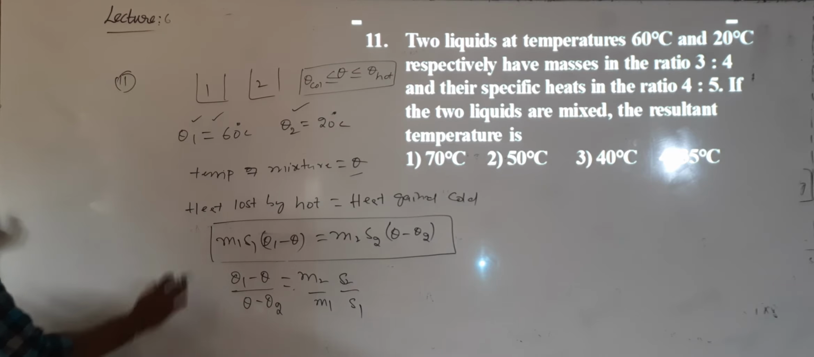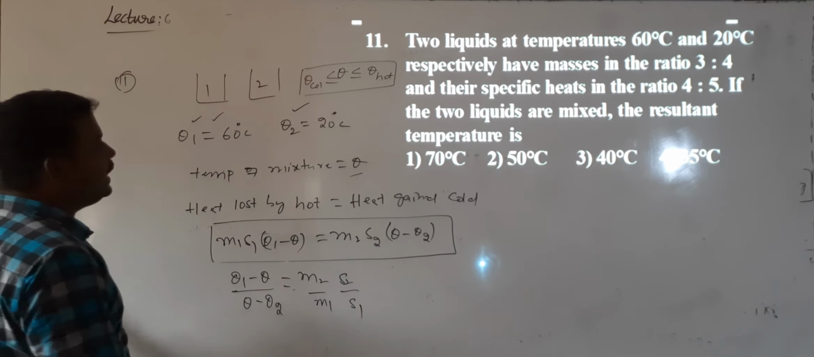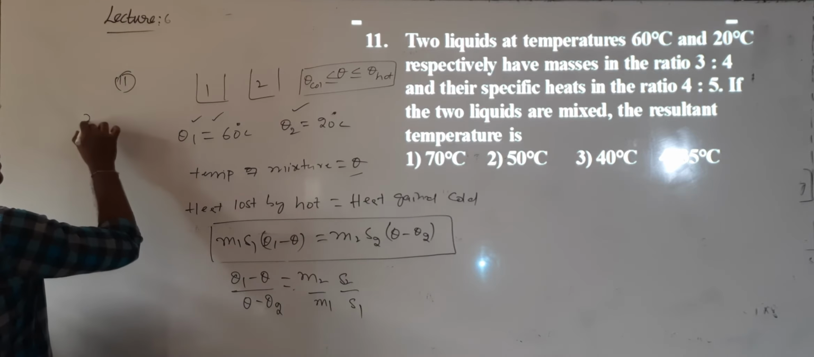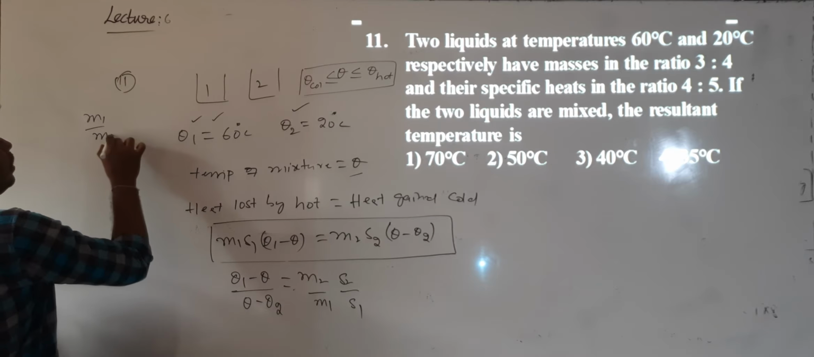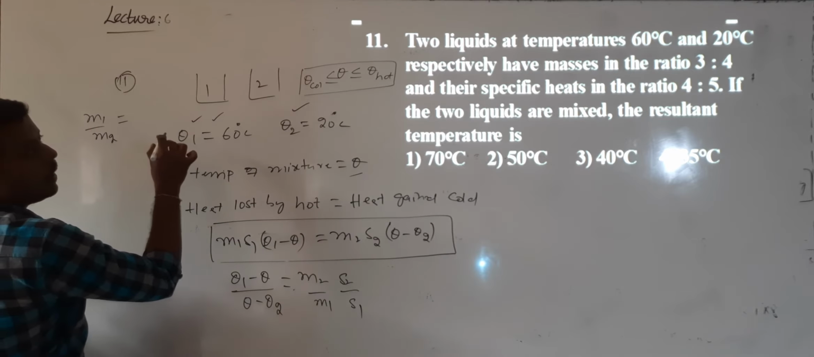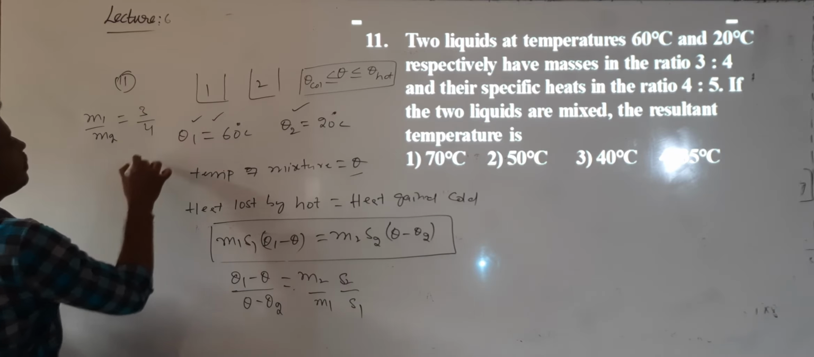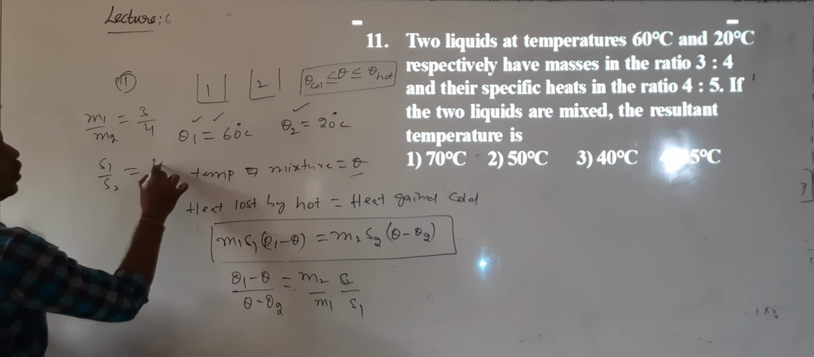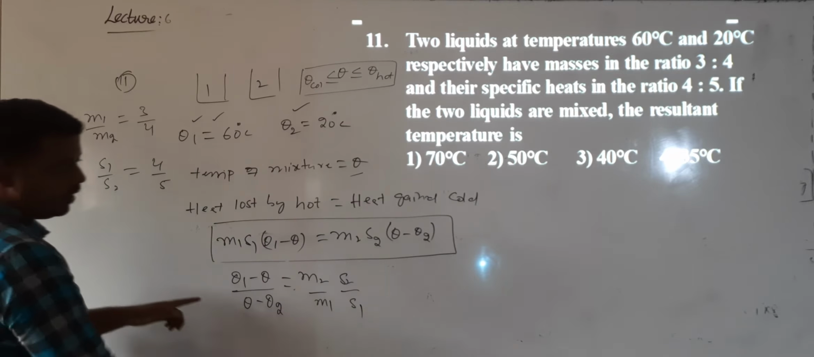I want to calculate the theta value now. What is theta 1 written, theta 2 written, and the masses ratio? Given m1 is to m2, masses are in the ratio 3 by 4, and the specific heats are in the ratio s1 by s2 is 4 by 5. Can I substitute the values?